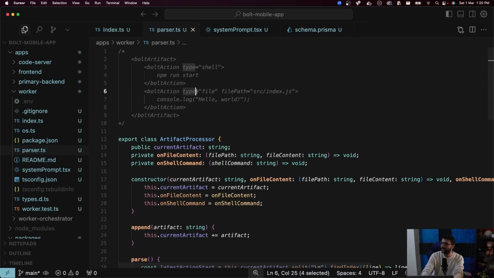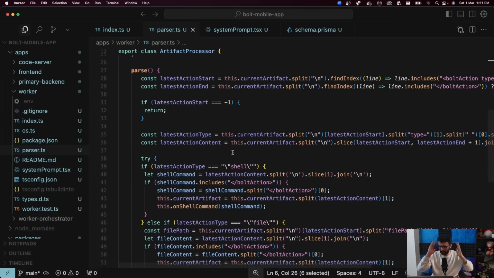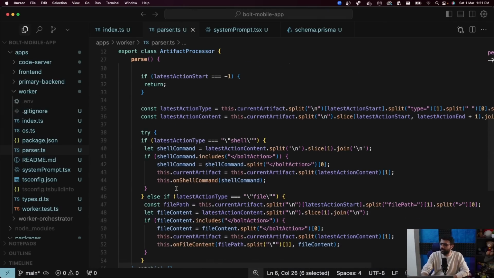So when I split it by type equal to, two elements get created, element number 1, element number 2, and then when I split it by space, two elements get created, file, and this, and the first one over here, file, is what I need. So read through it. It's a lot of human written logic that I wrote by banging my head on the table over here, and eventually was able to make it work for a bunch of examples. So I went with it. This is a very first principles approach, where you don't have an XML parser, you're sort of writing your own XML parser. But feel free to use an XML parser if this feels very hard.